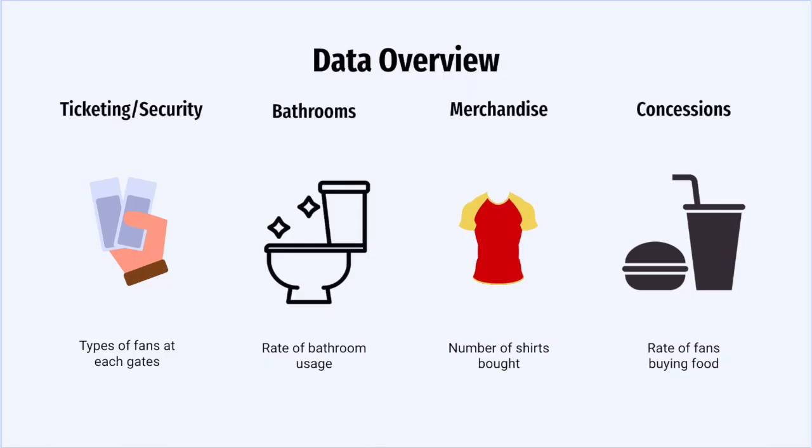For this project, data was analyzed from ticketing, security, bathroom, merchandise, and concessions. This data helped us understand where fans go from each gate, how many and how often fans use the restrooms, and the purchasing habits of fans at both the merchandise stands and concession stands. This data was used to help create our model.